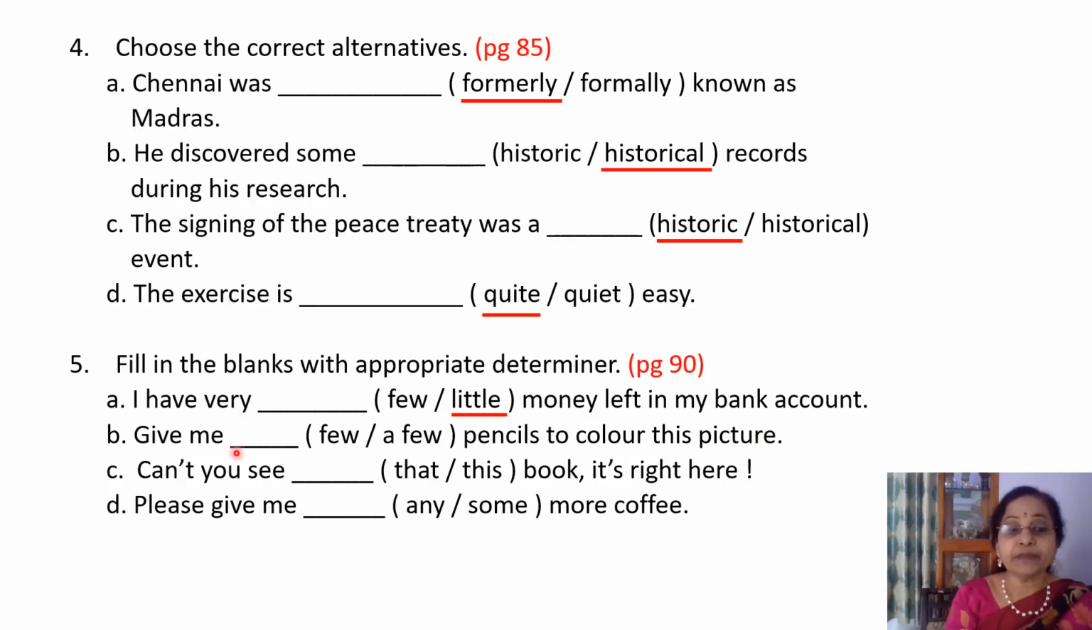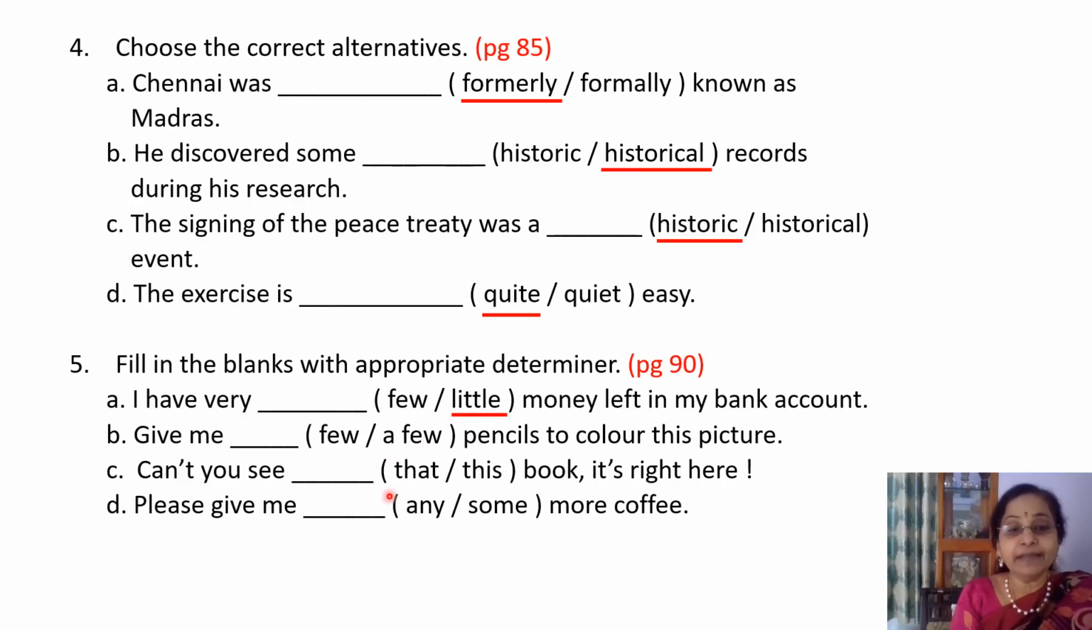And yes, next one B. Give me dash pencils to color this picture. So few are a few pencils. Always remember few is negative and a few is positive. Few means hardly there are no any pencils, negative pencils. But if you say a few, then it is countable. In the same way, little also. If you say little, it is totally negative, nothing. A little means a little bit. It's a positive meaning. All of you remember these two variations, a few and a little.